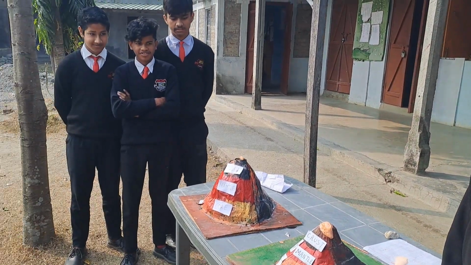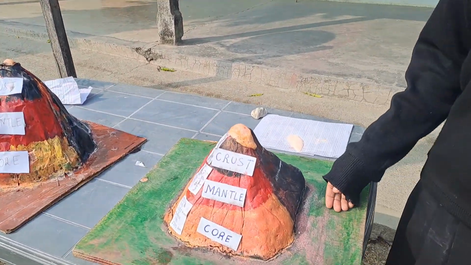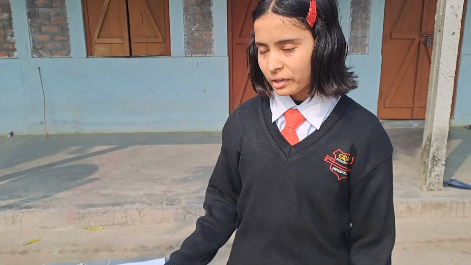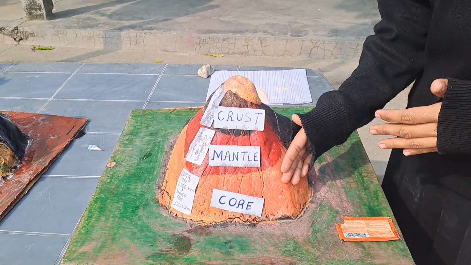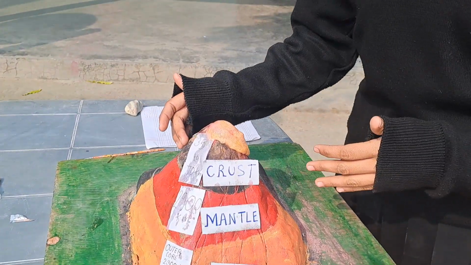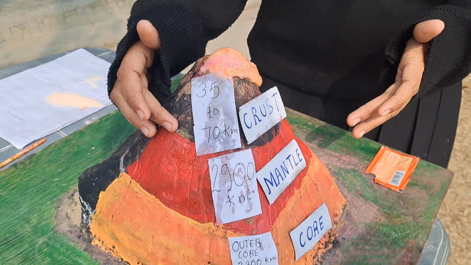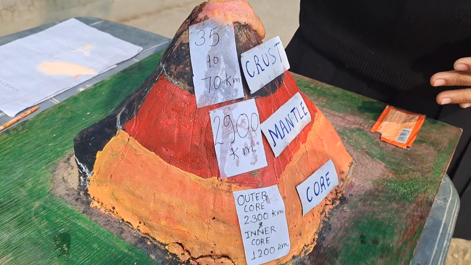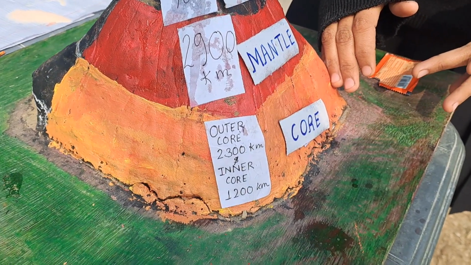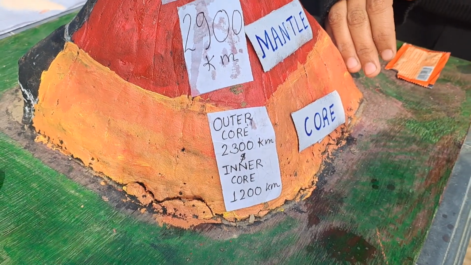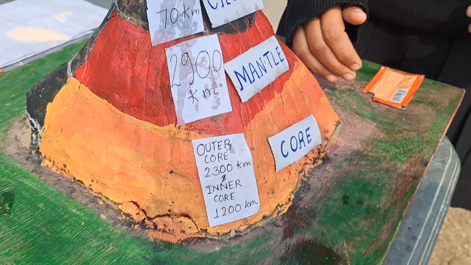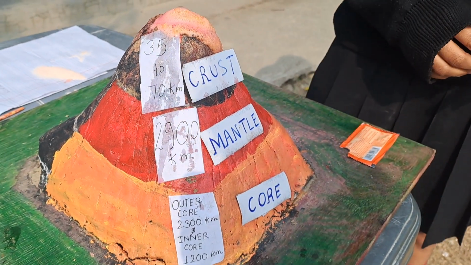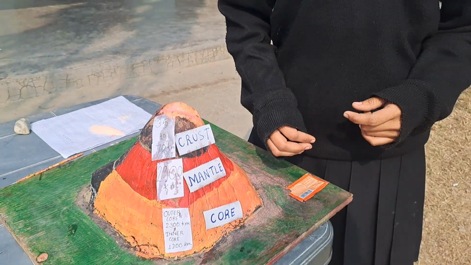Today, as we prepare the model of volcano, I am going to explain how it is formed. As we all know, our Earth is divided into three parts: crust, mantle, and core. The thickness of crust is 35 to 70 kilometer, and the thickness of mantle is 2900 kilometer. The core is divided into two parts, outer and inner core. The thickness of outer core is 2300 kilometer, and the thickness of inner core is 1200 kilometer.